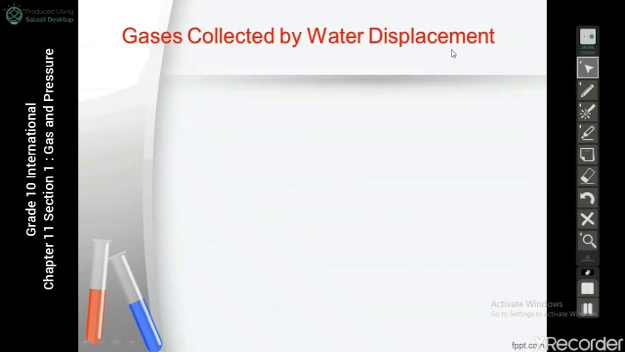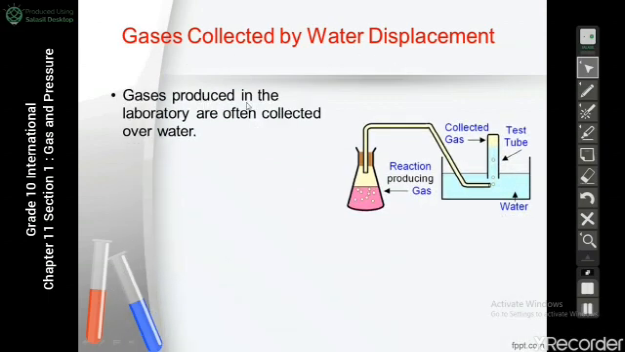Now we are going to talk about another form of gases pressure, the pressure of gases collected by water displacement. What is the meaning of gases collected by water displacement? The gases produced in the laboratory are often collected over water. Like this. Here, we have a reaction that is producing gas, and we want to collect this gas. So we are going to connect it by a tube to a dish filled with water and a test tube. The gases produced in this reaction will travel through this tube and form gas bubbles in the water, which will rise in the test tube, and the gas will be collected over water in the test tube.